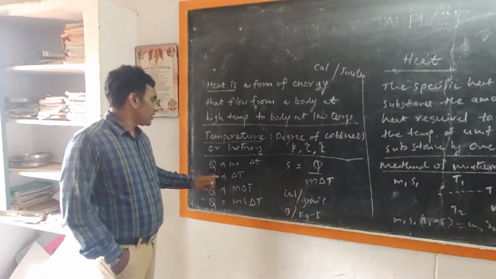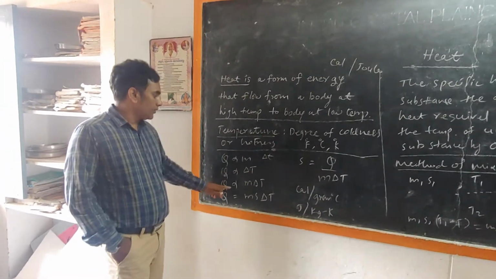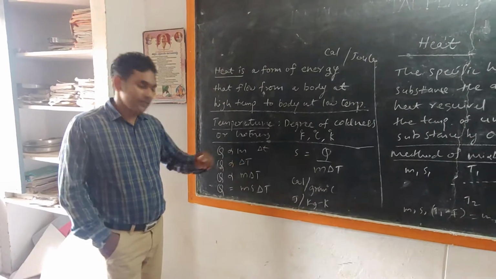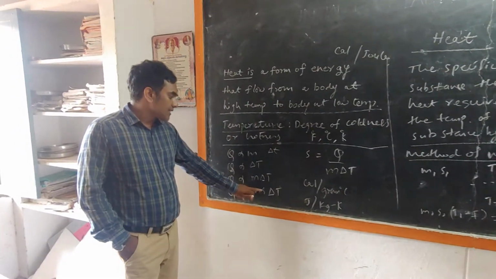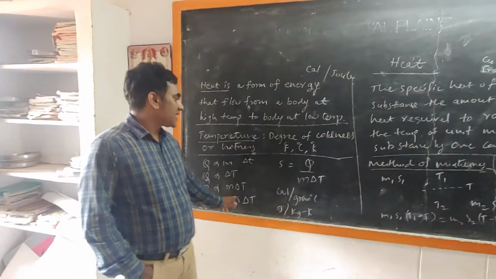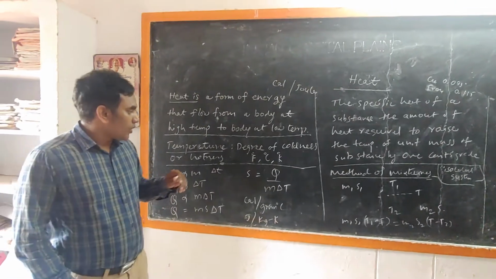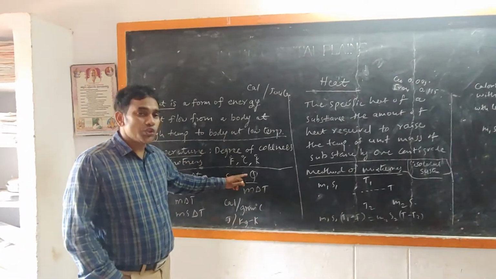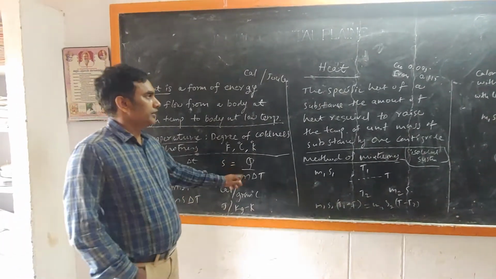In the same way, Q is proportional to delta T. Therefore, Q is proportional to m delta T. Q equals some constant S into m delta T. The constant S is said to be specific heat. What is specific heat? S equals Q by m delta T.